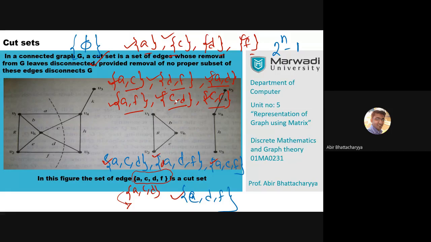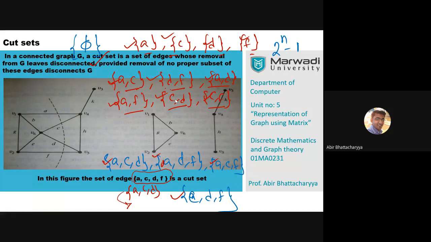Subset means a set that is contained in that particular main set. Here the main set is ACDF. Among ACDF I took some elements. If you take some elements and create another set, that is going to be a subset. But we cannot take ACDF itself, because we are talking about proper subsets. ACDF is a subset of ACDF, but not a proper subset of ACDF. That is the difference between a subset and a proper subset.